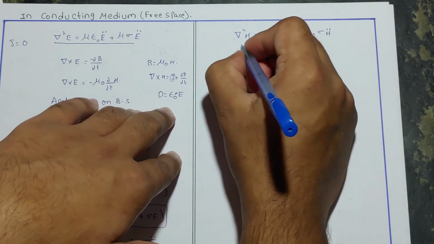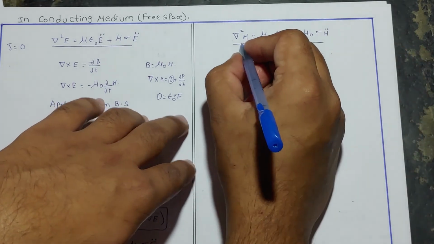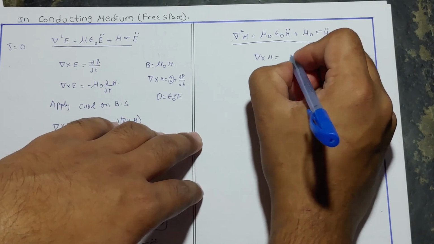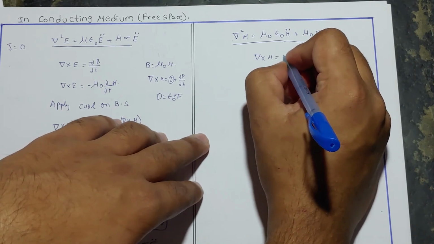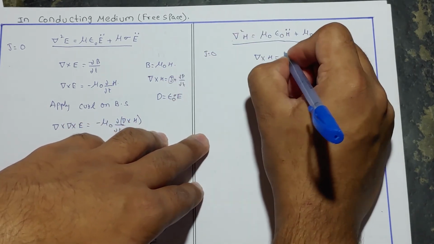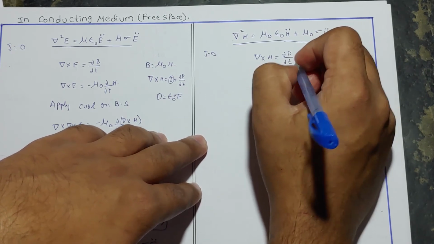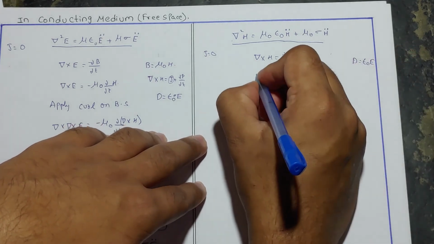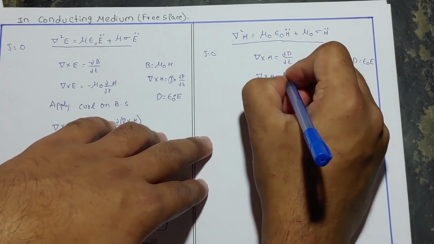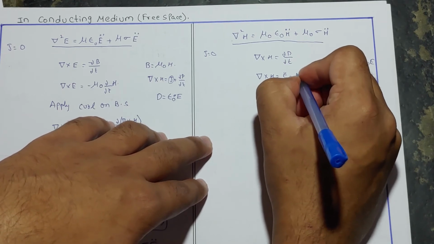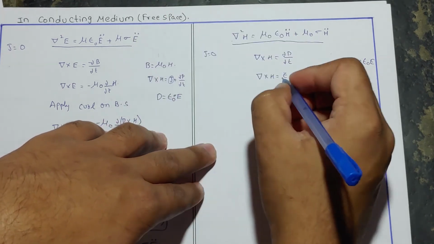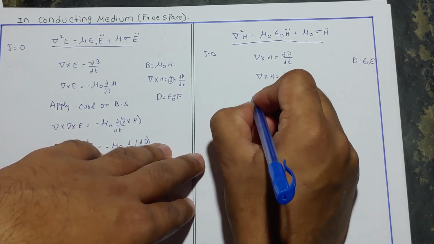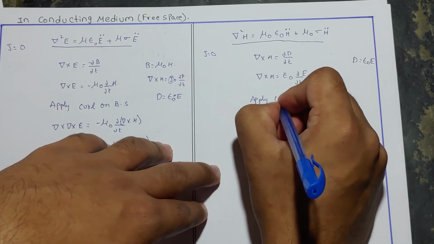As this is in the H term, we use Maxwell's first equation, that is del cross H is equal to J plus dou D by dou T. As J is equal to 0, it is dou D by dou T. Now we know that D is equal to epsilon naught E. Del cross H is equal to epsilon naught into, as this is in free space, dou by dou T of E. Now apply curl on both sides.